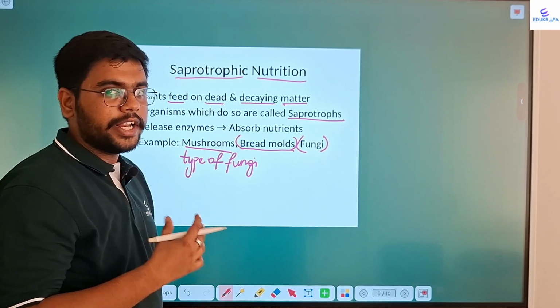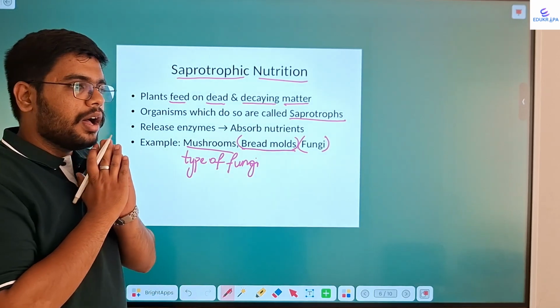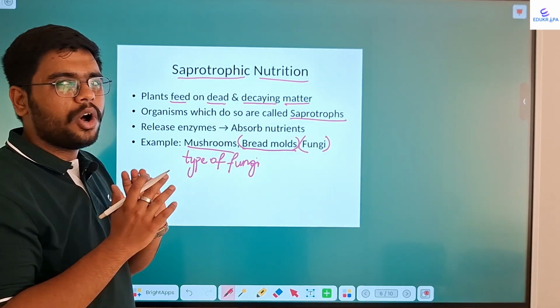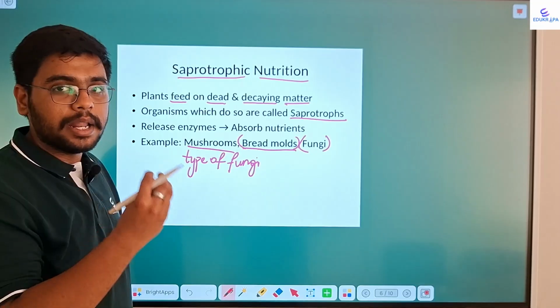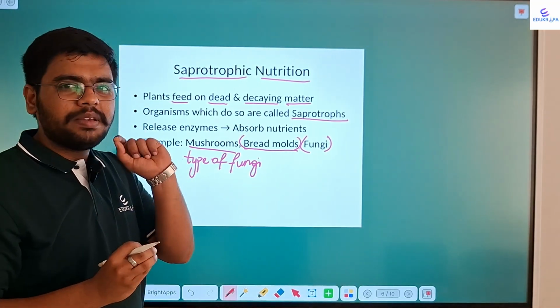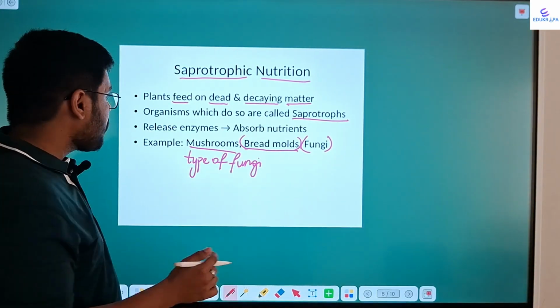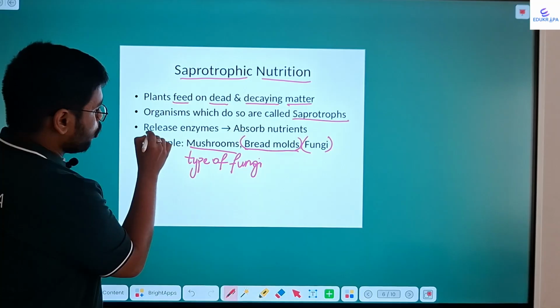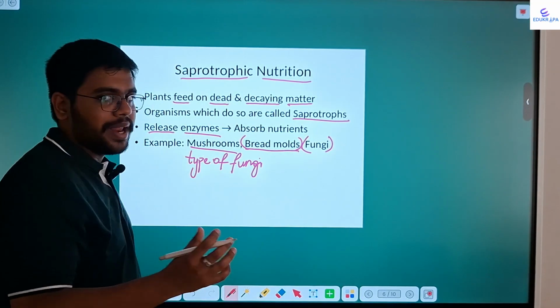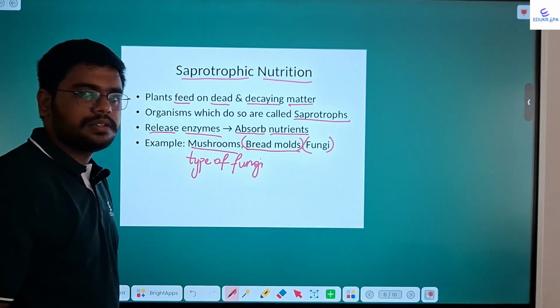Many of us eat mushrooms. There are several types of mushrooms. The mushrooms we consume are usually not harmful for our body. They are edible mushrooms. We have to be very picky about what we choose to eat as mushrooms. These saprotrophs release enzymes to break down the food and in turn absorb nutrients.